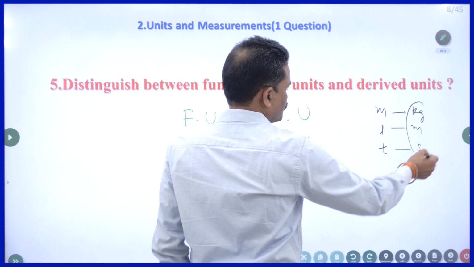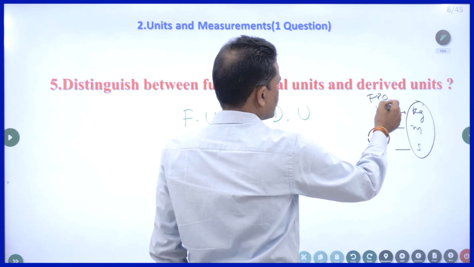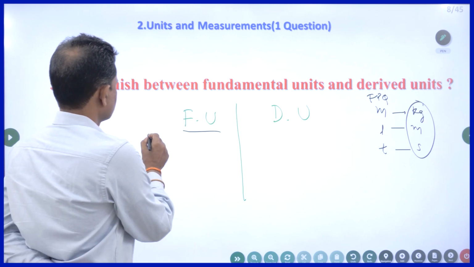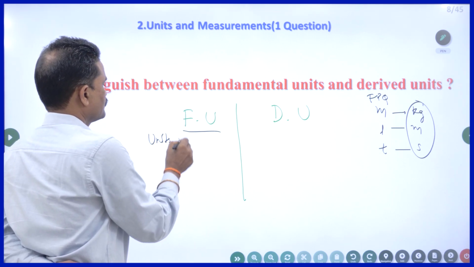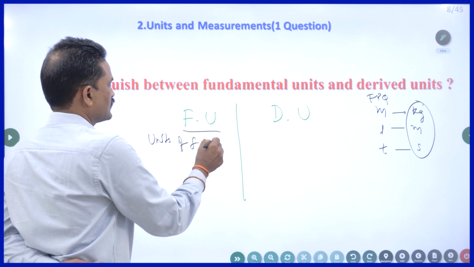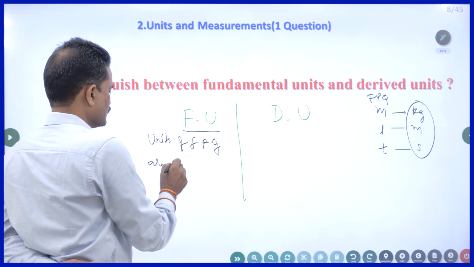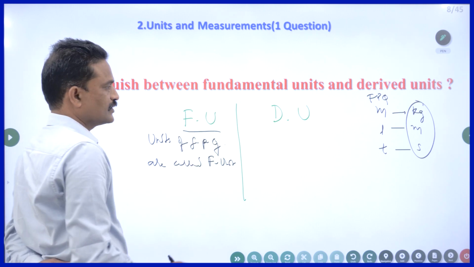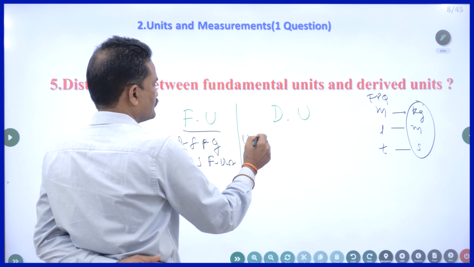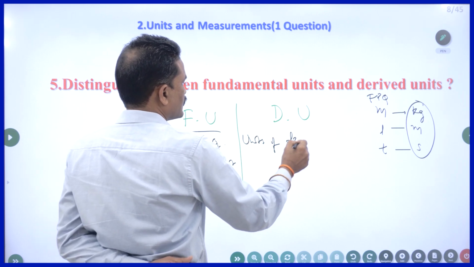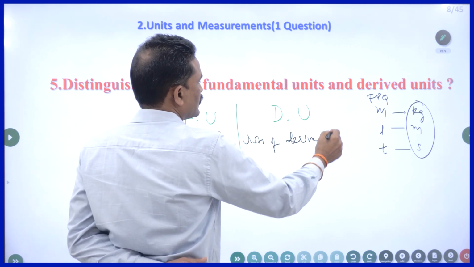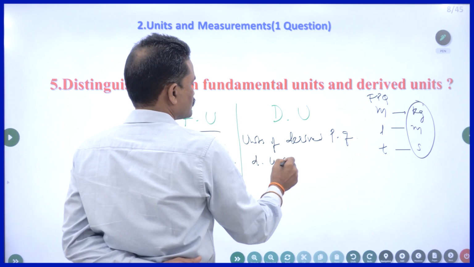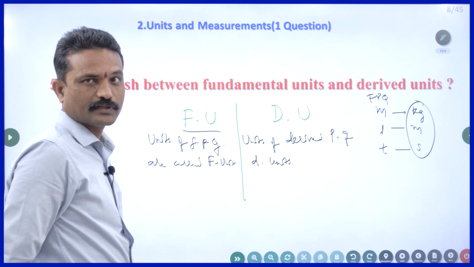So units of fundamental physical quantities are called fundamental units. That's all. Now what do you write? Units of derived physical quantities are called derived units. That's all. You will get 2 marks.